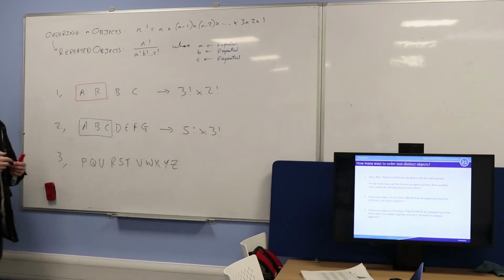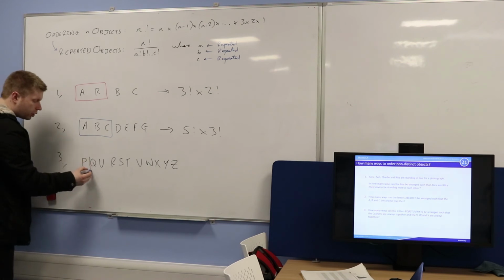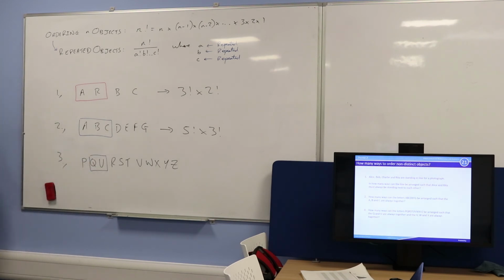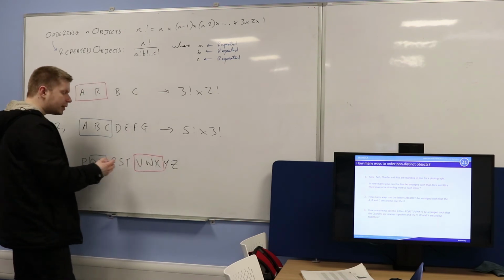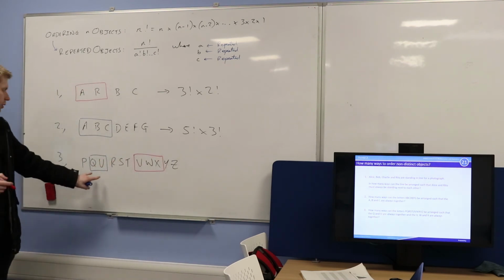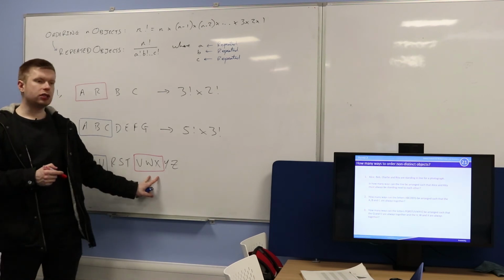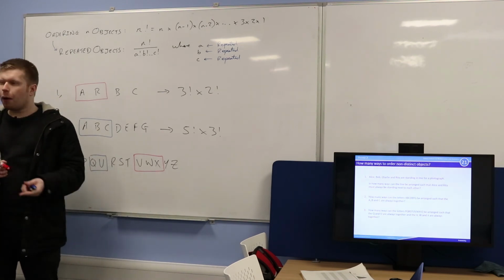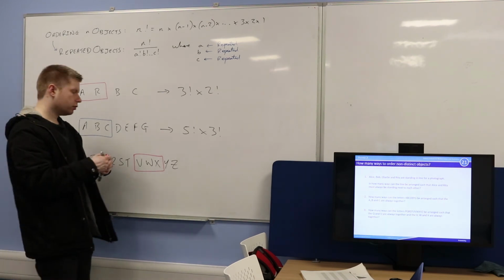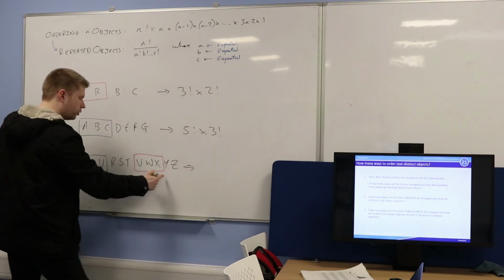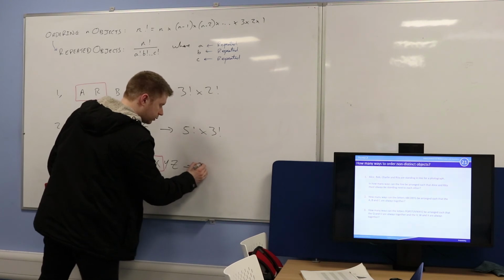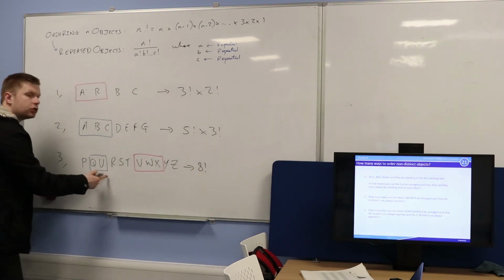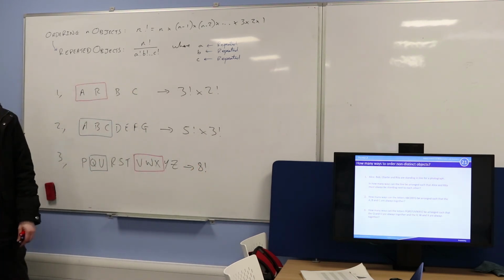Okay? So in other words, these are the letters that I've got. I'm going to glue together the Q and the U. I'm also going to glue together the V, W, and X, because I need those 2 things to be together. So I need the Q and U to be together, and I need these 3 letters to be together. So how many letters have I now got? 1, 2, 3, 4, 5, 6, 7, 8. You happy? Because remember, I'm just treating each of these 2 things as one object.